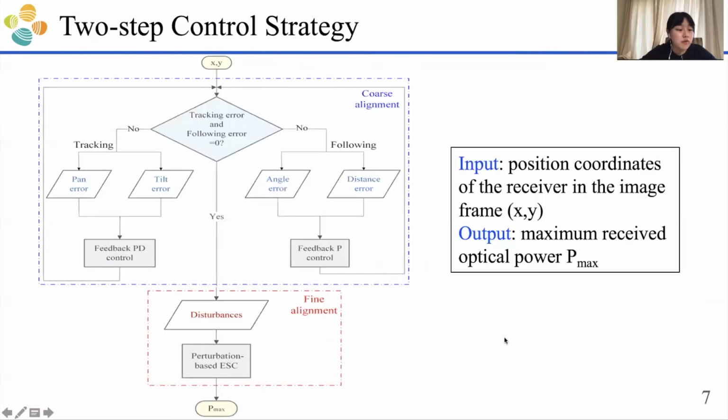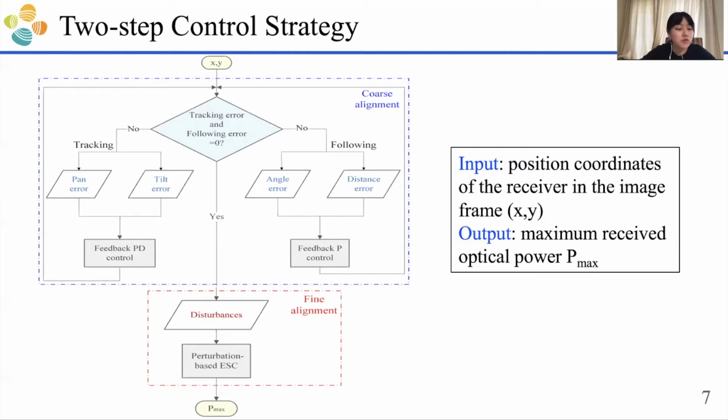This is our proposed two-step control strategy, which consists of coarse alignment and fine alignment. The input is the position coordinates of the receiver in the image frame, X and Y. Once we get the position coordinates of the receiver, it will check if there exists a tracking error or a pan-tilt error. If yes, we will use feedback PD control to eliminate these two errors. And then for the fine alignment, we will use perturbation-based extremum seeking control to resist the effects from disturbance, and finally get the maximum received optical power, Pmax.